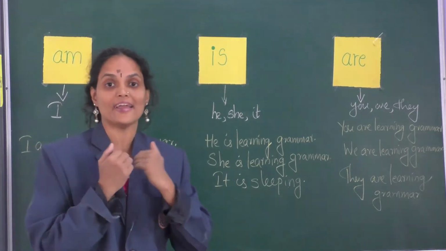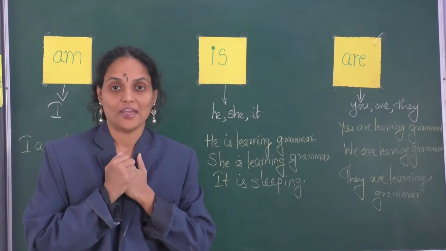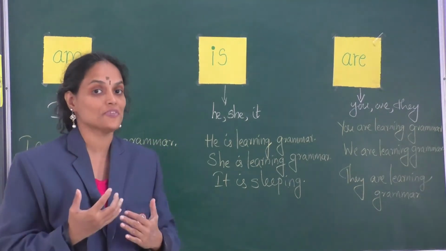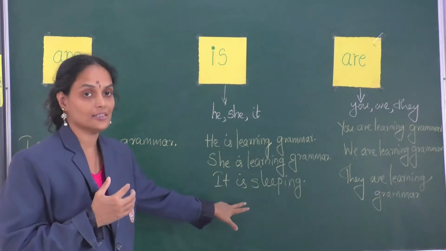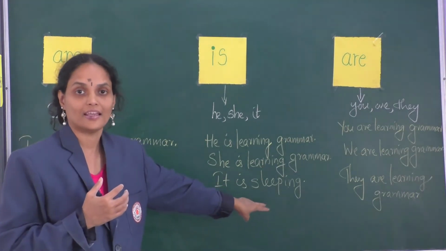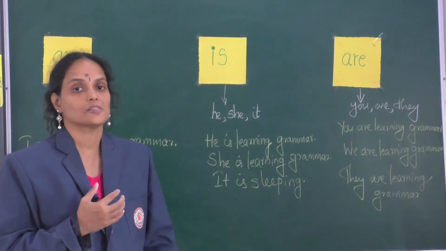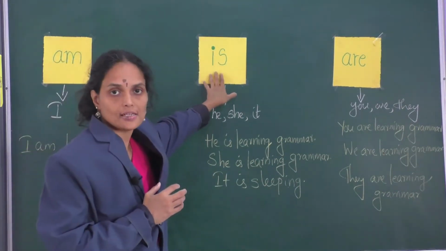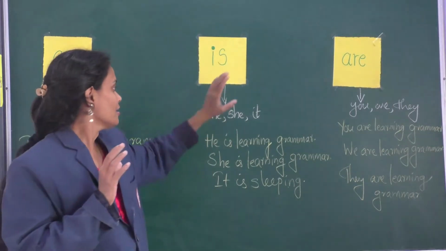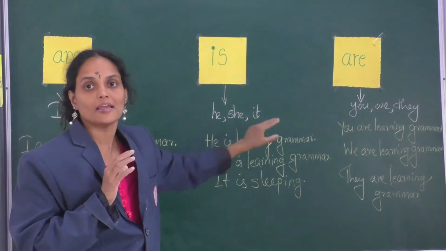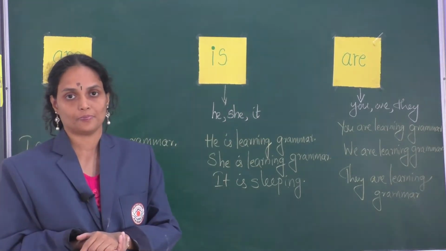Just imagine I have a kitten. My kitten is sleeping on a mat. So how can we say it is sleeping? It. Okay, it is sleeping. So the auxiliary verb is is used with he, she, it in present tense.